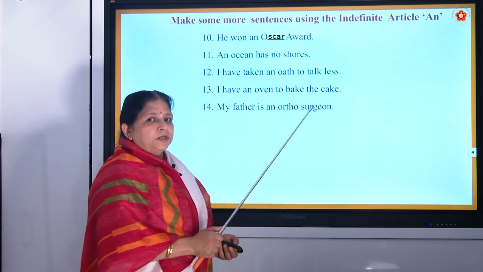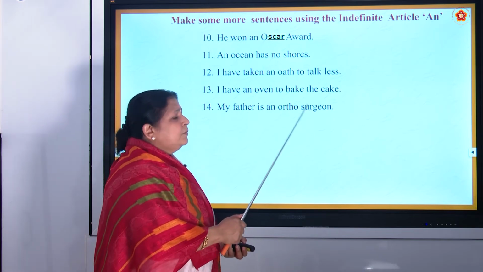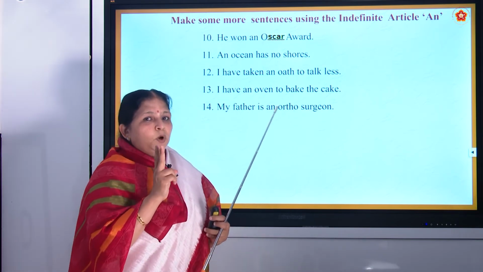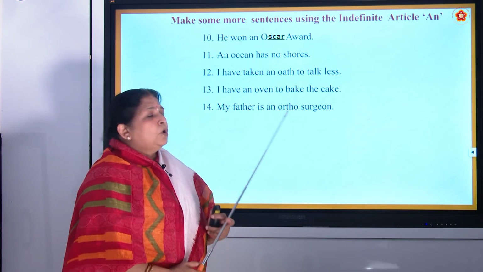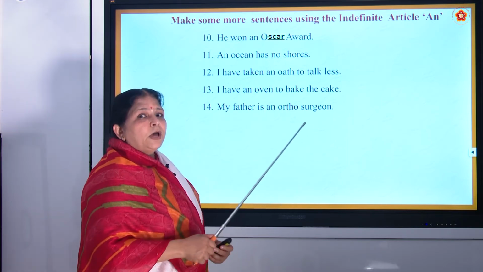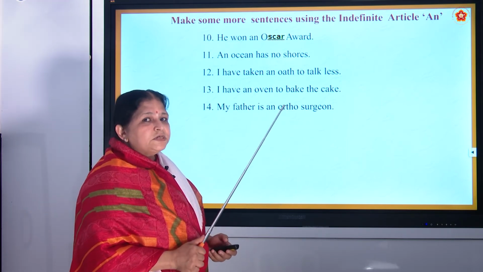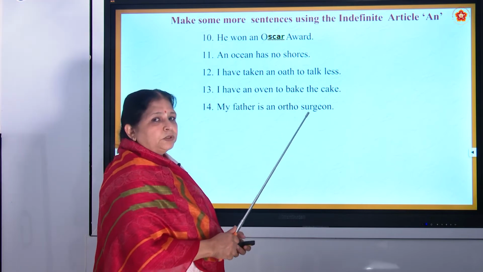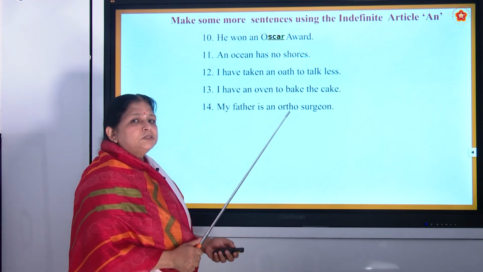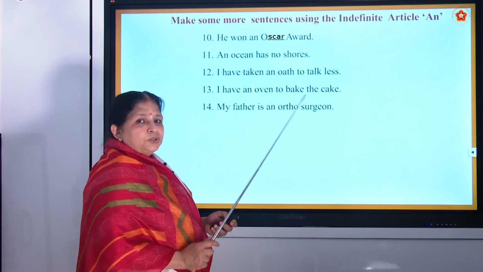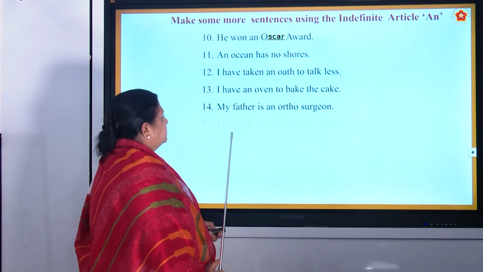S-U-R-J-E-O-N. Surgeon. Now, see, G has got two sounds, right? What are they? J and G. So, surgeon, J, as in ginger. Okay. We said ginger, so it is like J. So, the second sound of G is J. Understood all of you? Yes, very good.